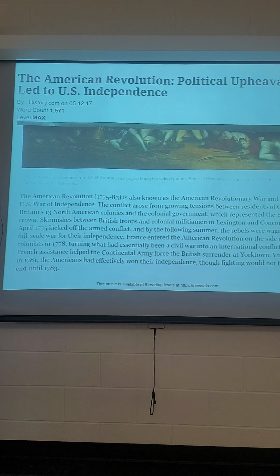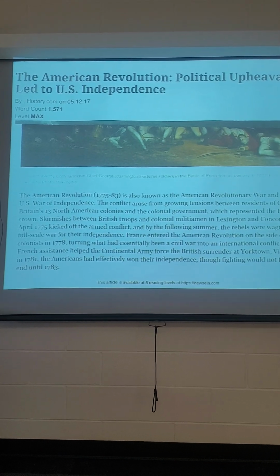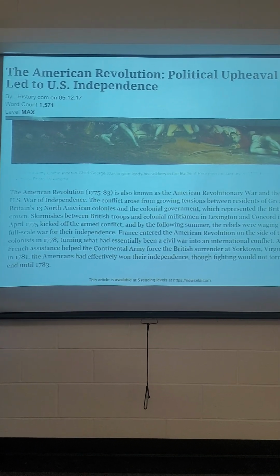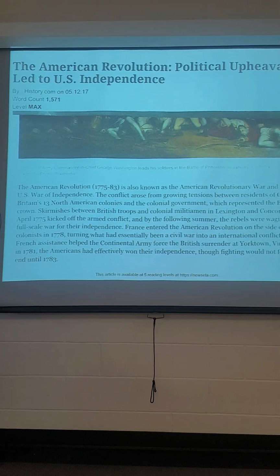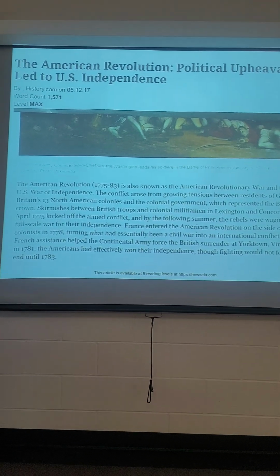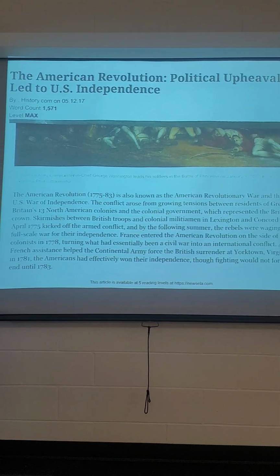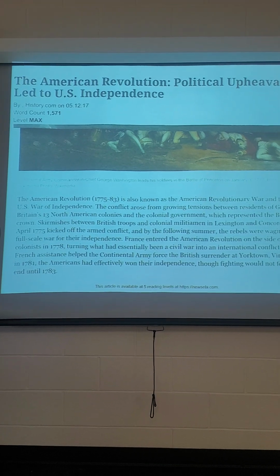This is an example of a think aloud for a comprehension article reading. So I'm going to delve right in. I'm going to be acting as a student, so all my thought processes will be me thinking as if I was a student reading this for the first time.